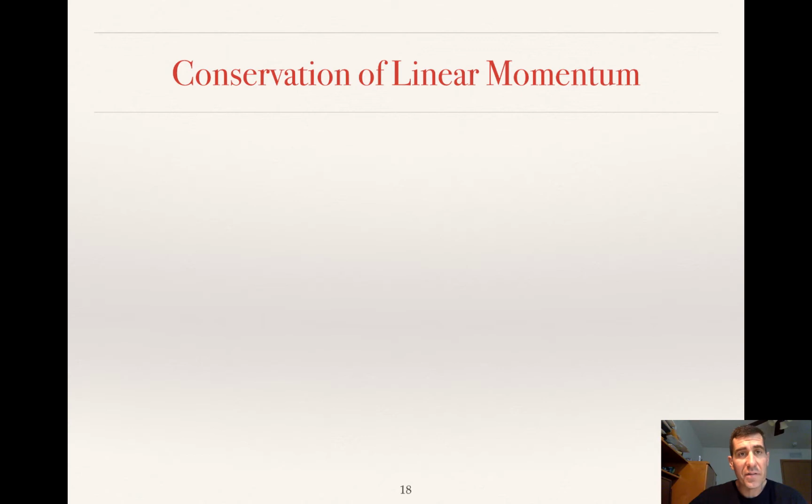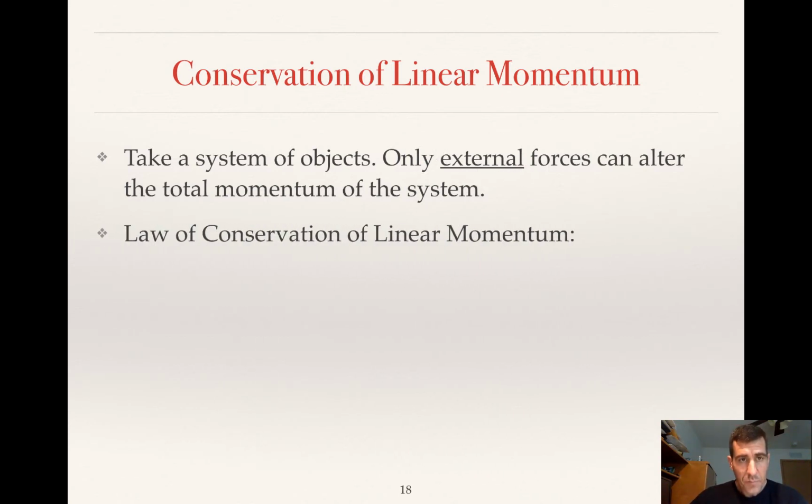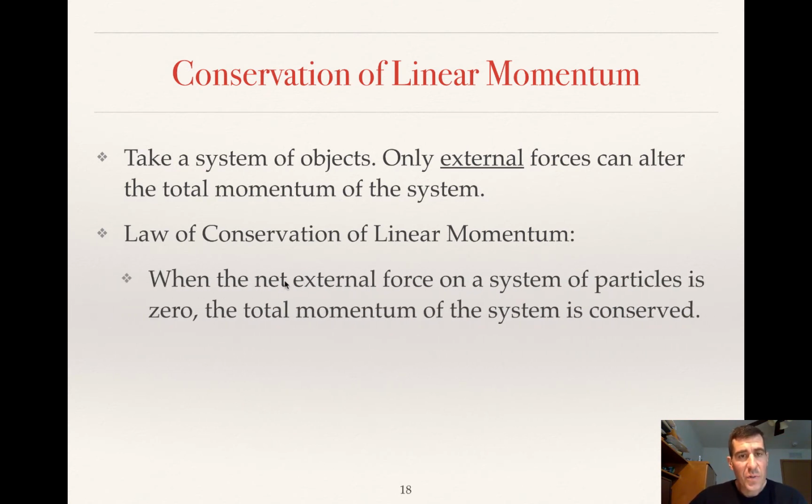Okay, so now we're ready to define conservation of linear momentum. So imagine you have a system of objects. What we know is only external forces can alter the total momentum of the system. So this leads to the law of conservation of linear momentum, which says when the net external force on a system of particles is zero, the total momentum of the system is conserved, or doesn't change.